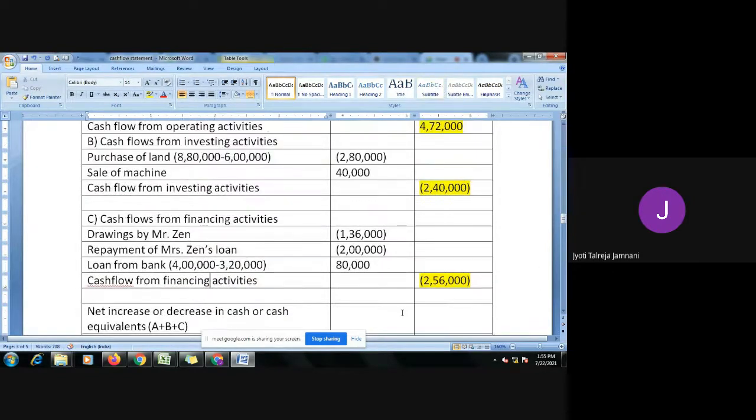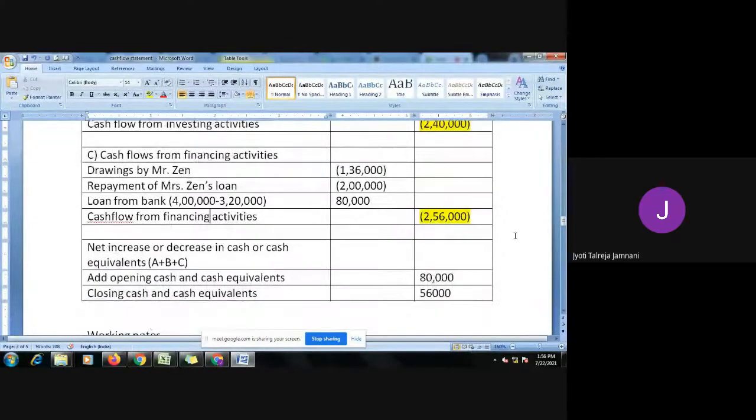Now we have to add all these three, A plus B plus C. So A is 4,72,000, B is minus 2,40,000, C is minus 2,56,000. How much do you get? Minus 24,000. 21,000? 24, no? 21, I think. Just check, you get 24.